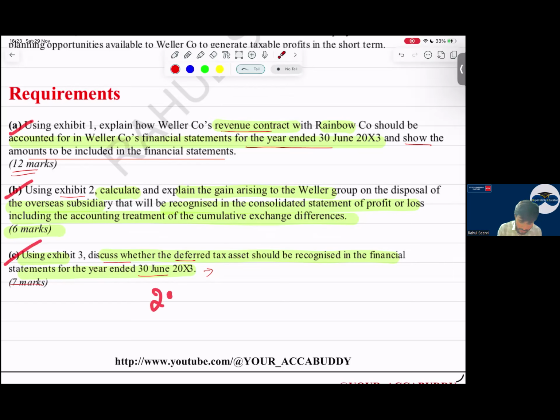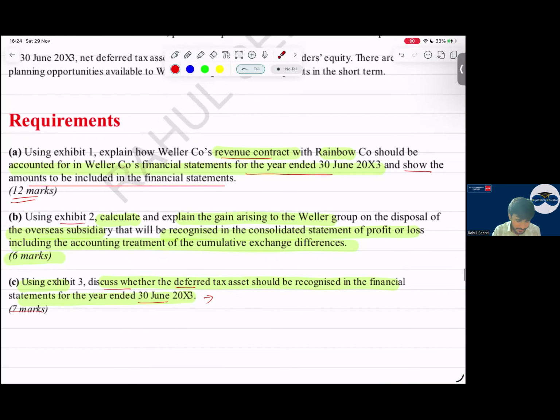So out of 25 marks, our aim should be 18 to 20 marks. So easily, I think we can score here by writing 20 to 25 sentences. Easily we can score. Then let us start with the first requirement.